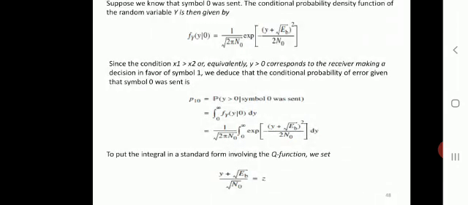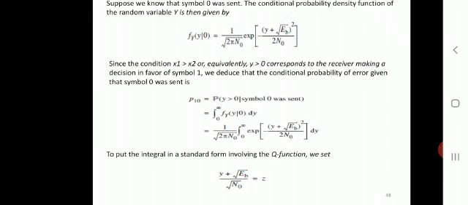Then suppose we know that symbol 0 was sent. The conditional probability density function of the random variable y is given by f of y given 0 equals 1 divided by square root of 2 pi N0 into exponential of minus (y plus square root of Eb) whole square divided by 2 N0.